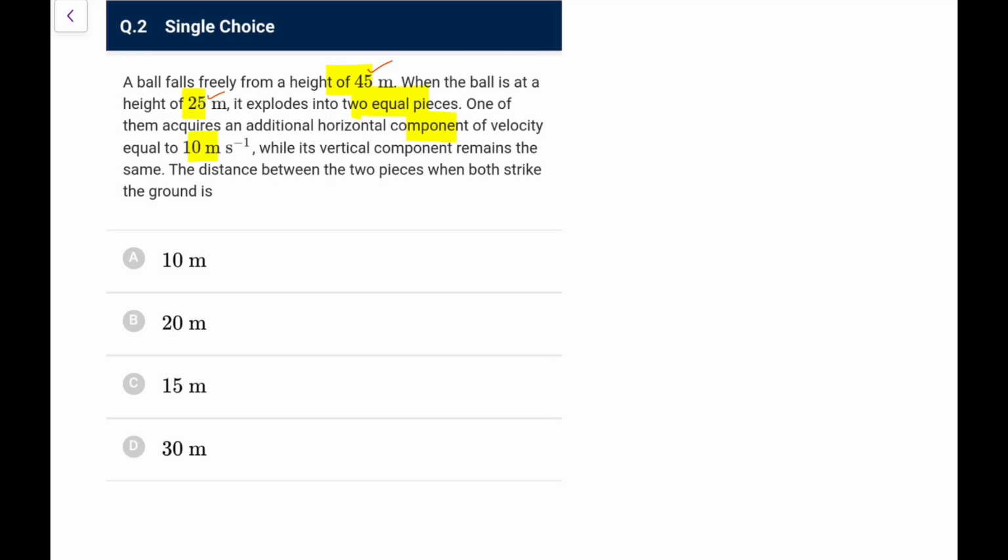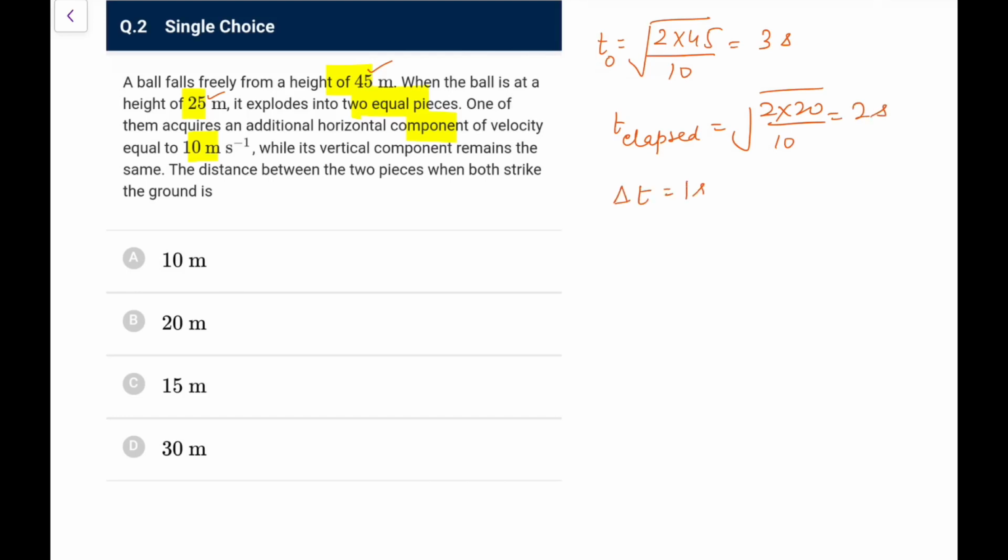So first of all, the total time originally, if the single body would have been there, would have been root 2h by g, that is root 2 into 45 by 10, that is 3 seconds. Now it has fallen 20 meters, it is at height of 25. So the time that has already elapsed would be root 2 into 20 by 10, that is 2 seconds. That means the remaining time is 1 second. In this 1 second, one of the pieces has a velocity of 10.